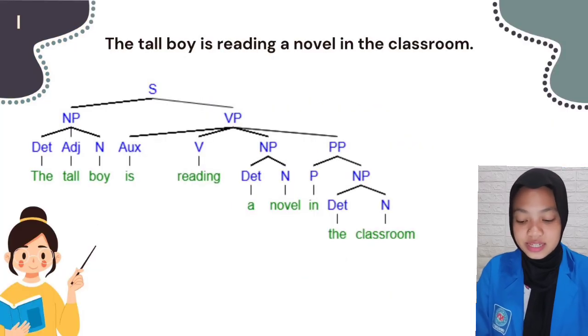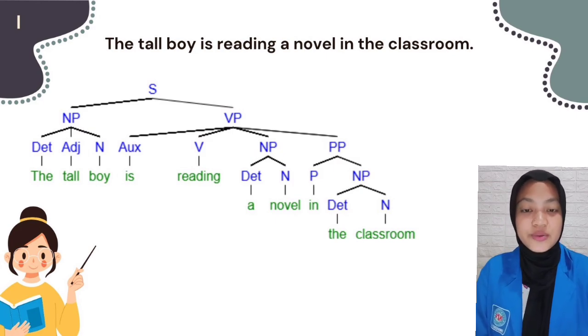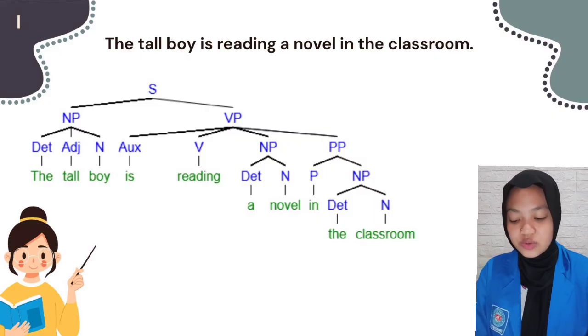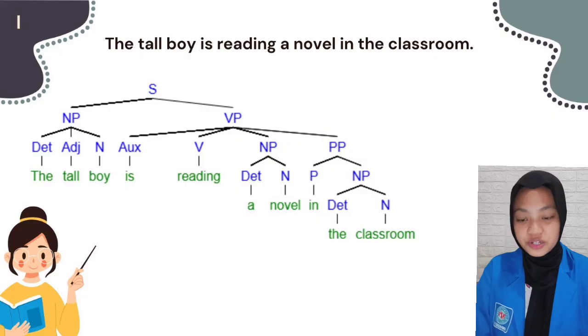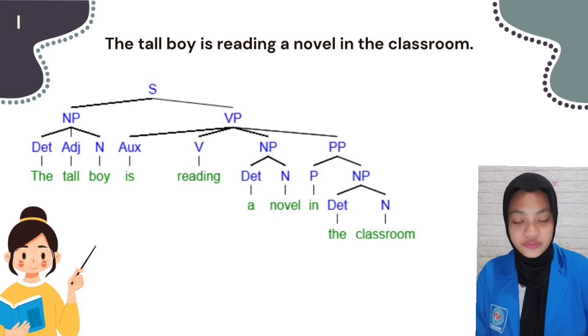For the first sentence, I choose "the tall boy is reading a novel in the classroom." Here is the syntax tree diagram, divided into noun phrase and verb phrase. First, the noun phrase is divided into determiner, adjective, and noun: determiner "the," adjective "tall," noun "boy." Then the verb phrase is divided into auxiliary, verb, noun phrase, and prepositional phrase.